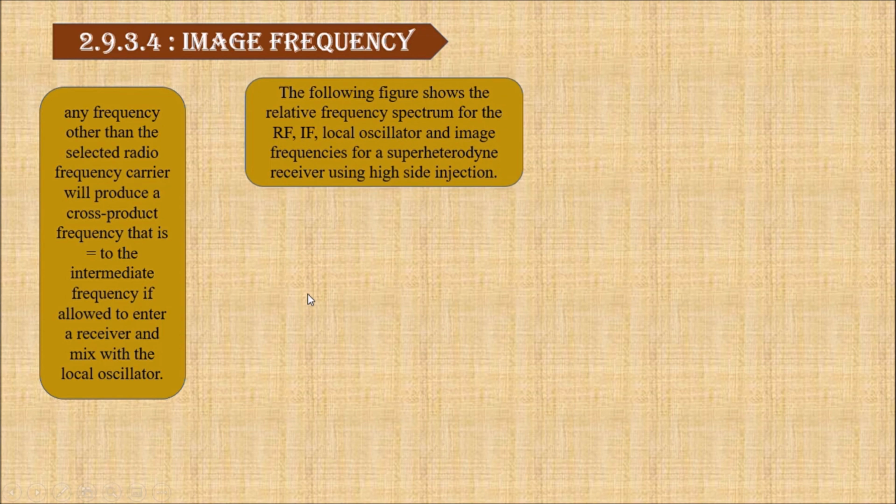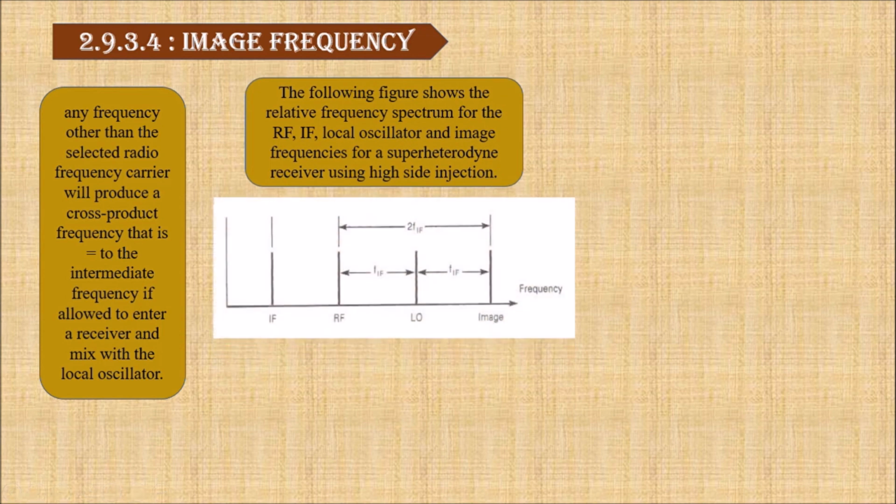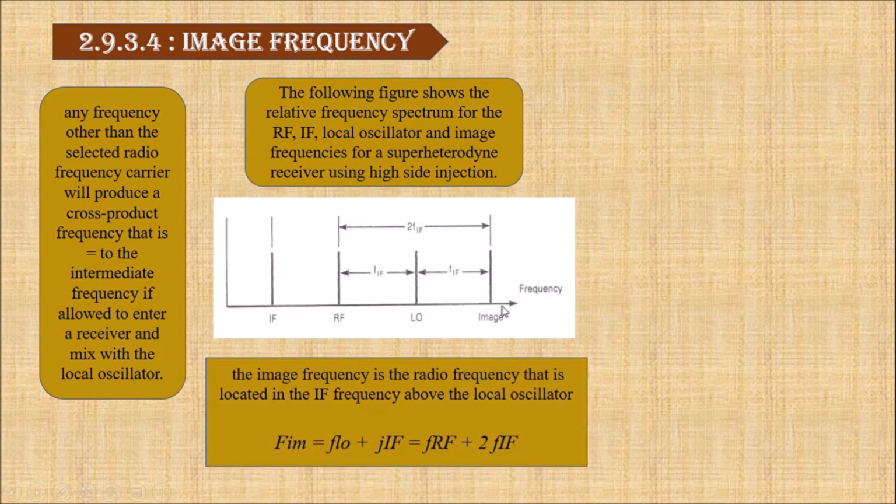The following figure shows the relative frequency spectrum for the RF, IF, local oscillator, and image frequency for a superheterodyne receiver using high side injection. The image frequency is the radio frequency that is located an IF above the local oscillator. F_im equals F_LO plus F_IF equals F_RF plus 2 IF.